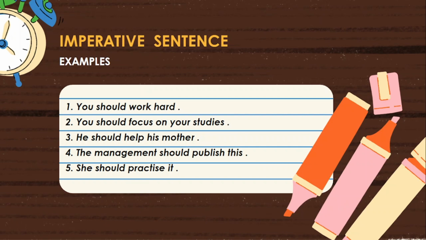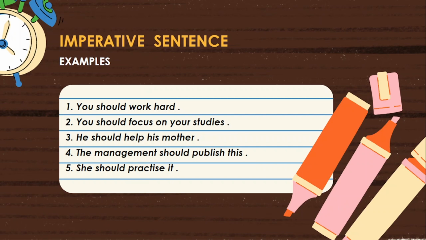In this example, you is the subject, should is the helping verb or modal auxiliary verb, work is the main verb 1. It is in active voice. Here, is it a suggestion or an advice? How do we know? It depends on the relation between the speaker and the listener, as well as the writer and the reader.